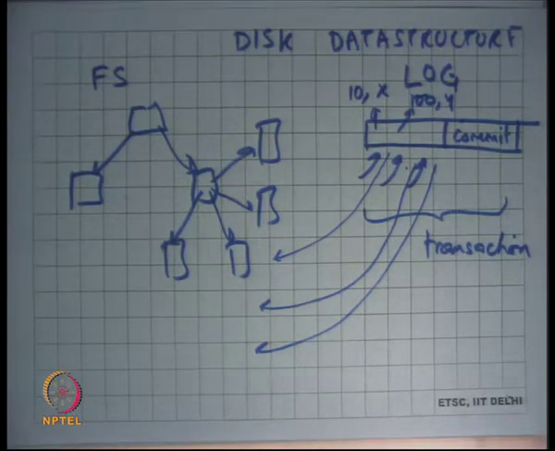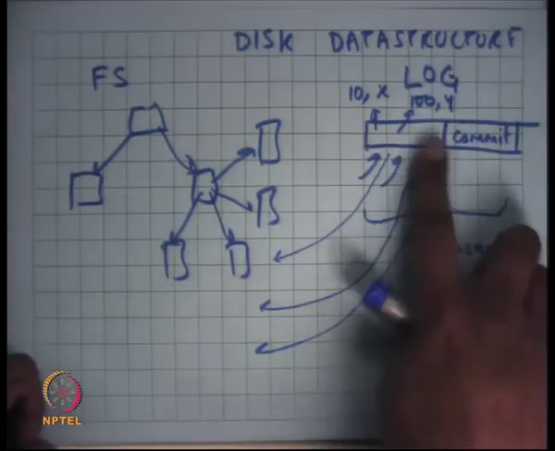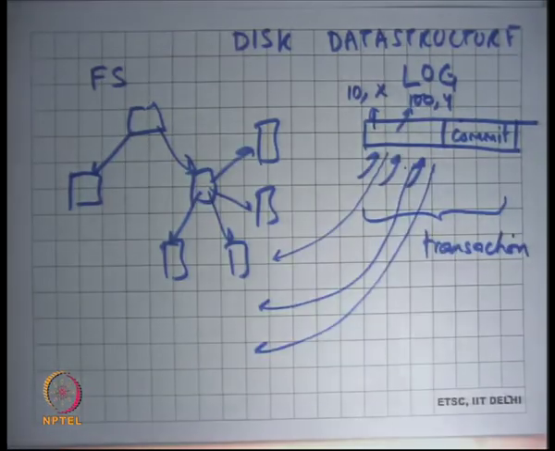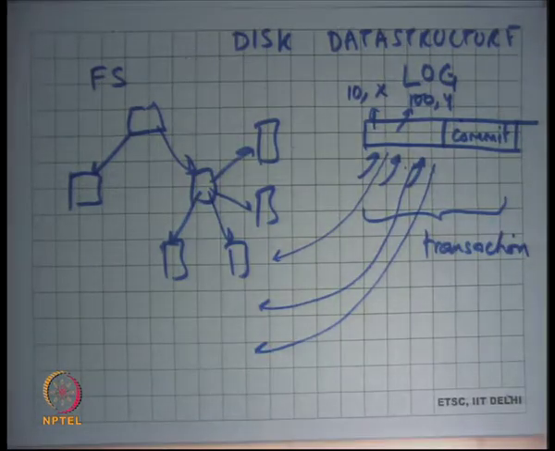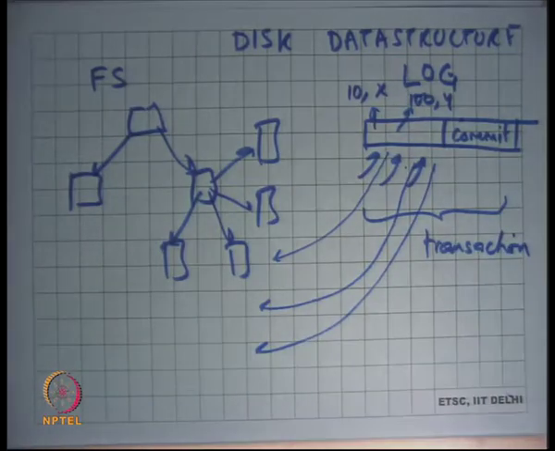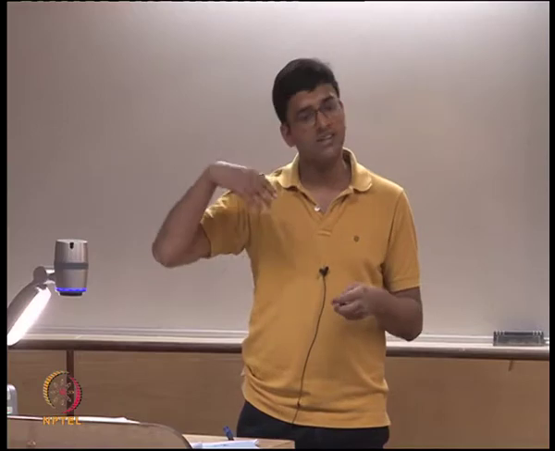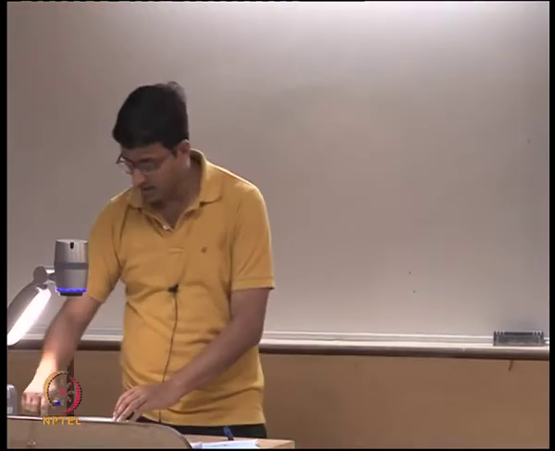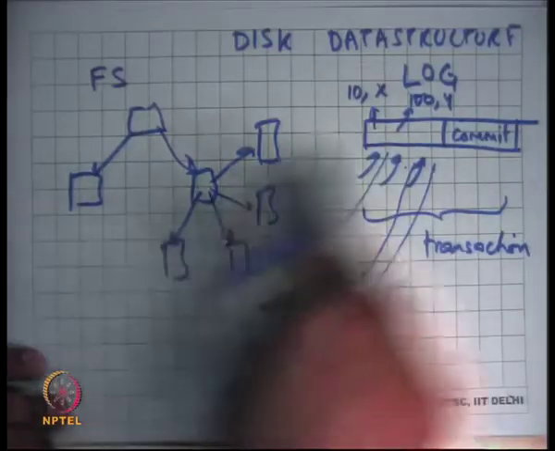Now let's see what happens if there's a crash. If there's a crash before the commit record was written, no problem, it's as though nothing happened. If there's a crash after the commit record has been written, but before you have started applying the changes to the disk, no problem, the operation has finished atomically. So at recovery you can just apply the log to the file system.